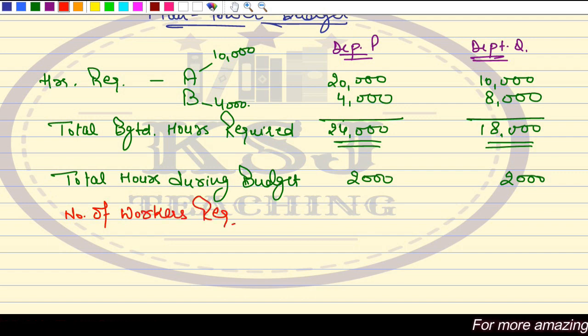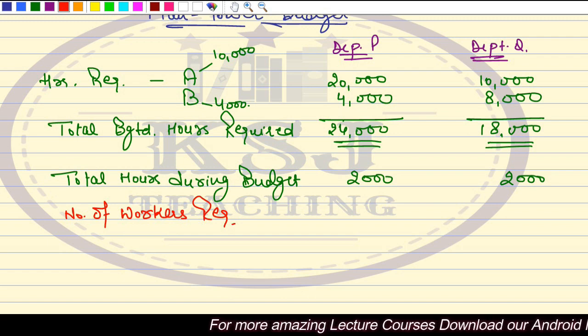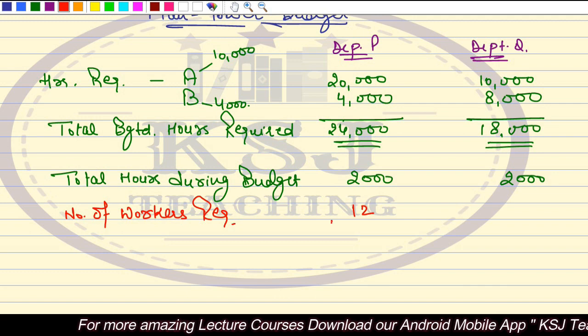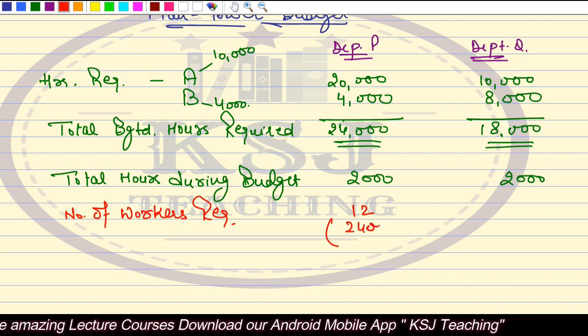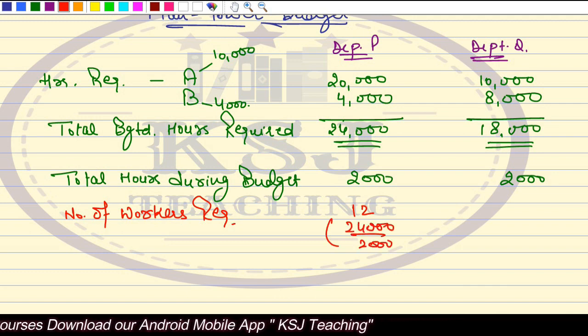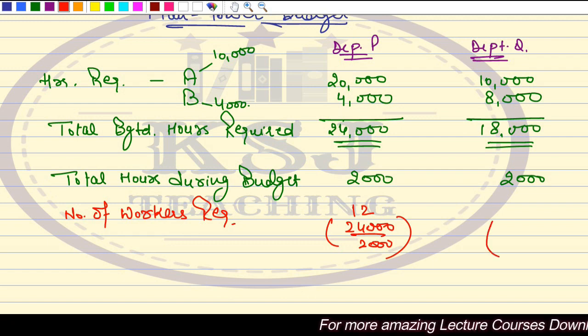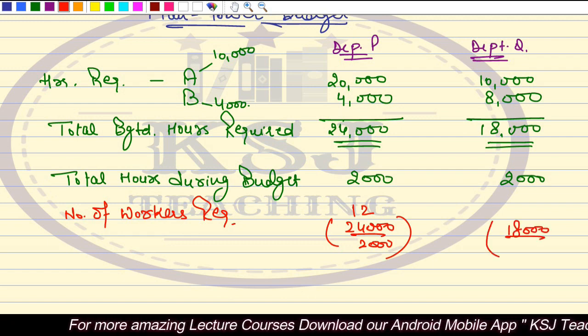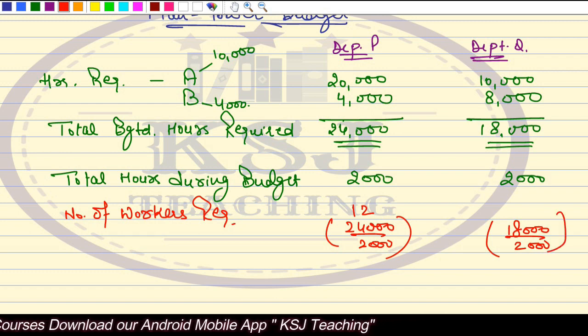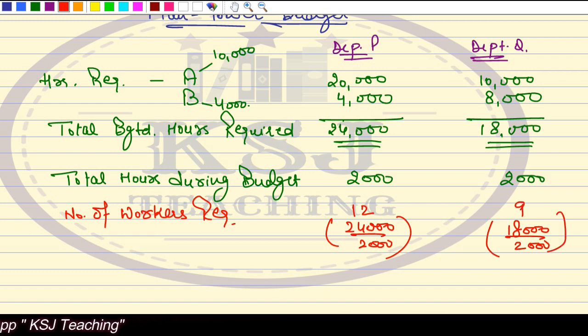That is 24,000 divided by 2,000, so you will get 12. Now 12 workers will work for 2,000 hours each, that means a total of 24,000 hours. Here 18,000 divided by 2,000 will give you 9 workers.